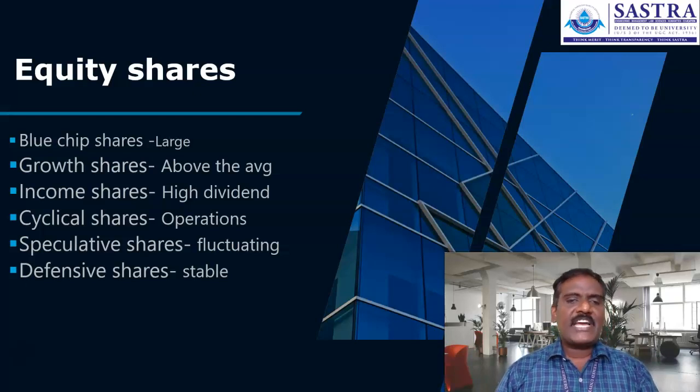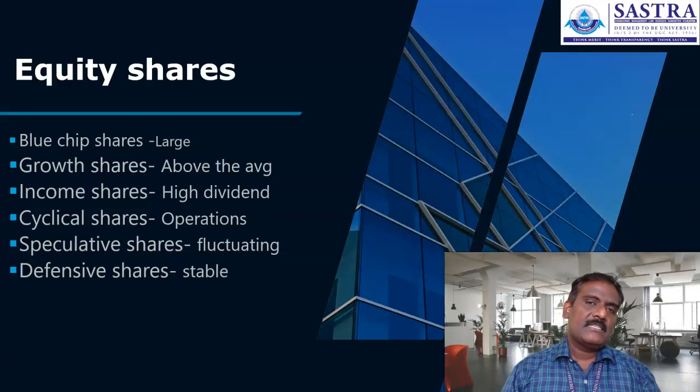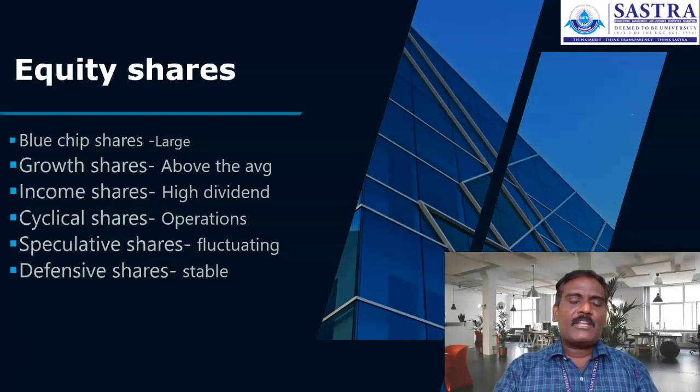And income shares might provide a higher rate of dividend. You know that the return can be classified into capital appreciation and current return. Capital appreciation is the difference between the purchase price and the current market price or the selling price. Current return is generated by holding that particular instrument, maybe in the form of interest, maybe in the form of dividend declared by the particular company.